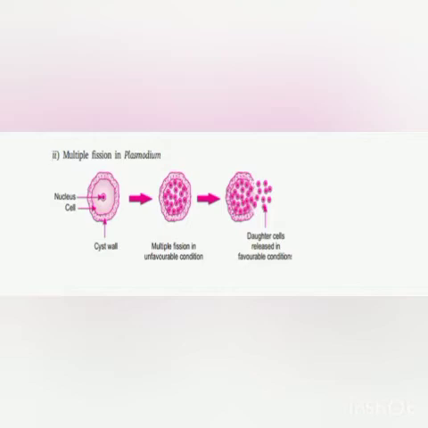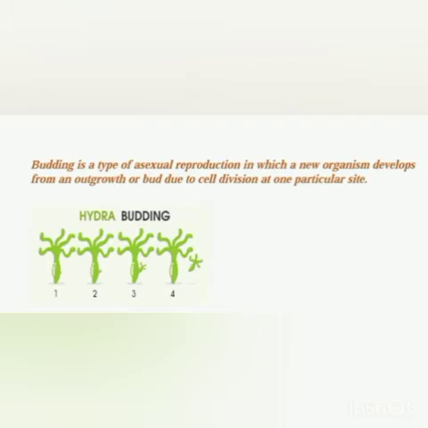When the favorable conditions return, what will happen? The cyst wall will break, the plasma membrane of the plasmodium will break, thereby releasing the daughter cells in the air.